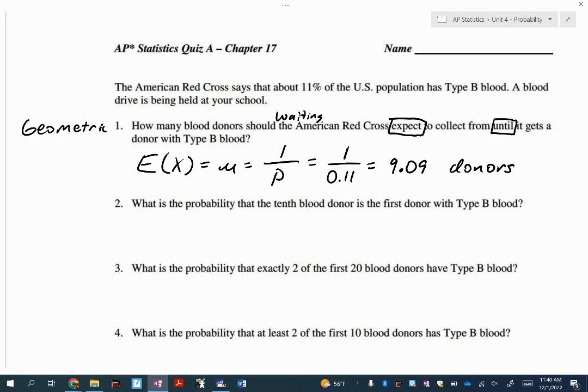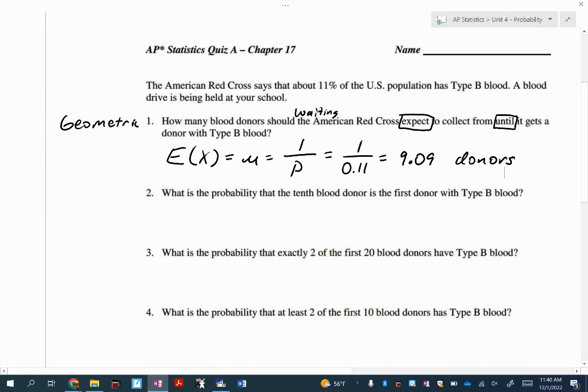Okay? Questions on 1. Let's do 2. What is the probability that the 10th blood donor is the first donor with type B blood? What are we doing here? Is this a number of successes out of a certain number of trials, or are we waiting until we get our first success? We're waiting. I know it's weird, but we're waiting until the 10th. The 10th one is our first success. So this is going to be geometric again.